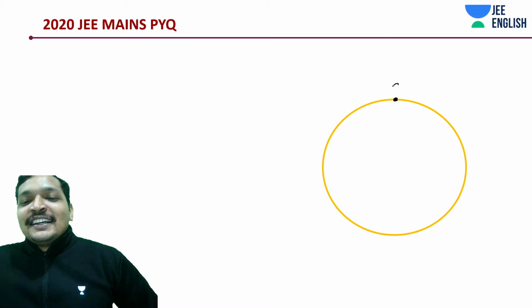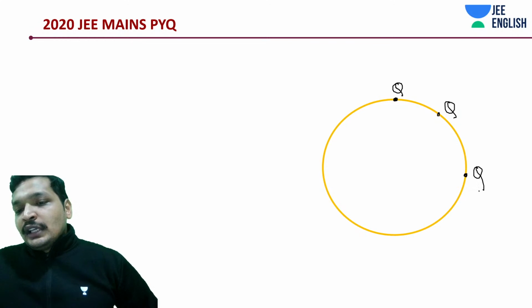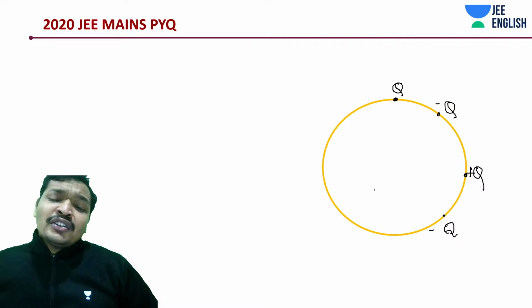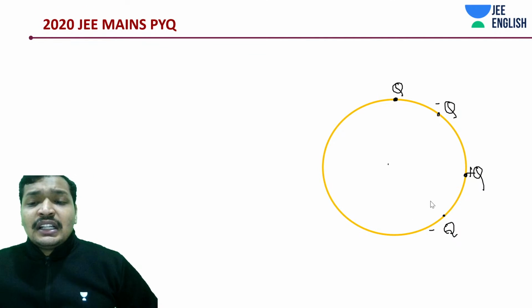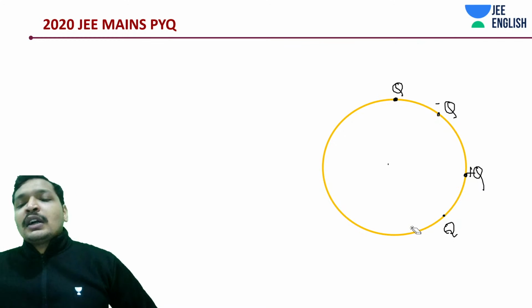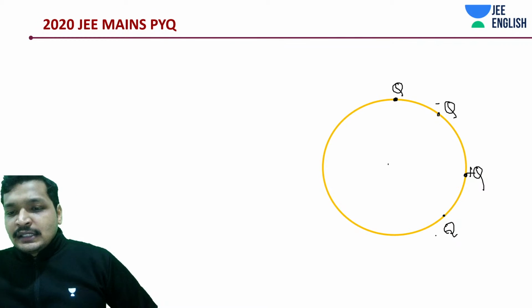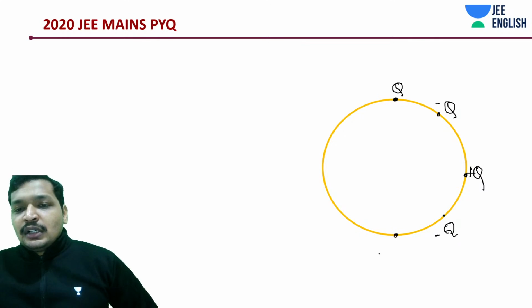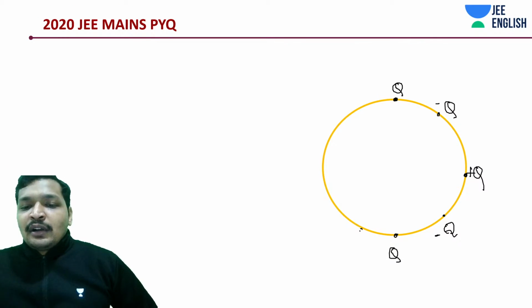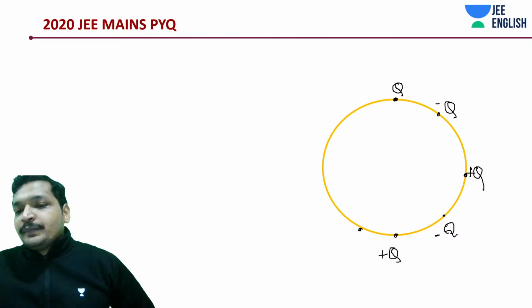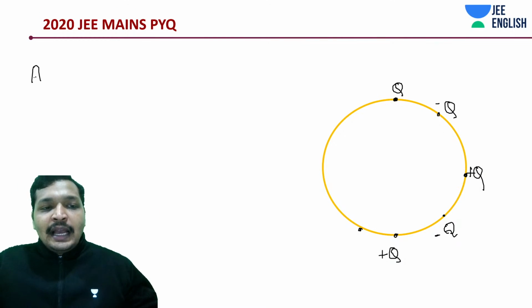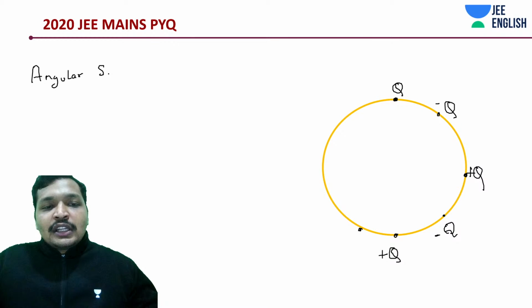So let's say I have Q randomly dispersed, Q, even this way, Q, minus Q, and this is plus Q, not even of equal angular separation. I'm just talking about the scalar quantity potential. I'll come to the electric field part, how to work around such questions. Definitely we'll discuss that part. I'm not even considering how it's all going. I'm just trying to keep a balance between plus Q and minus Q. Just assume angular separation is not equal.